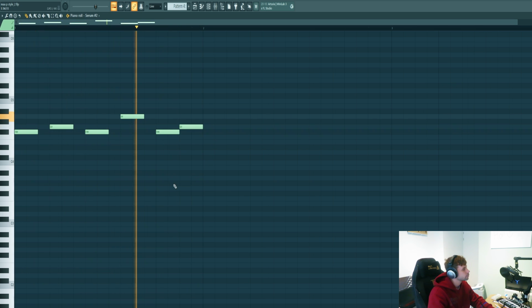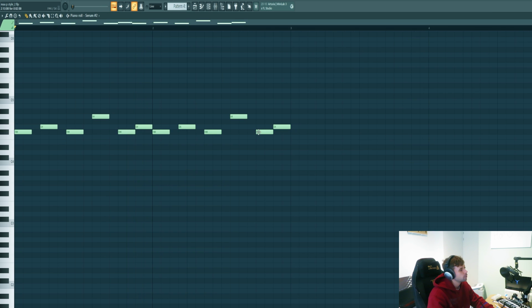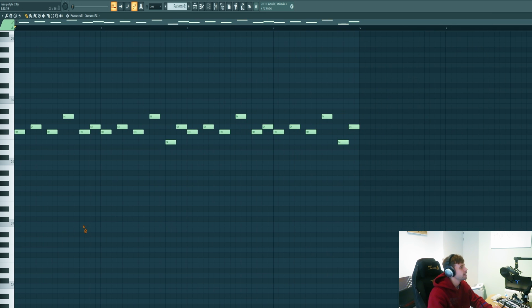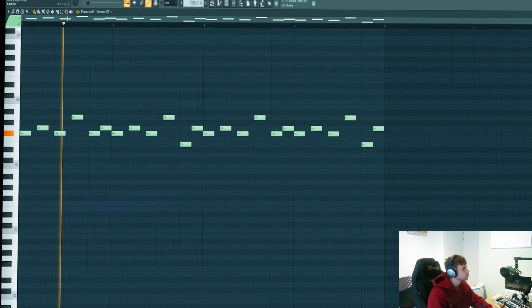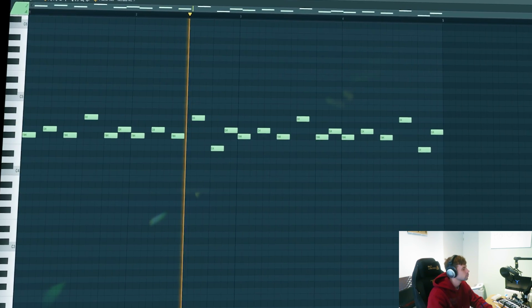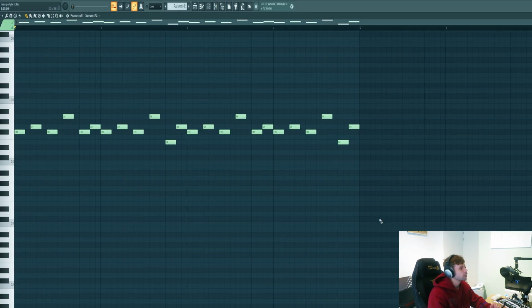Just like this. Duplicate it and make a small variation to emphasize the end of the melody, to go down to the 7th note and duplicate it once more. So altogether the MIDI sounds like this. Now we're gonna mix it.